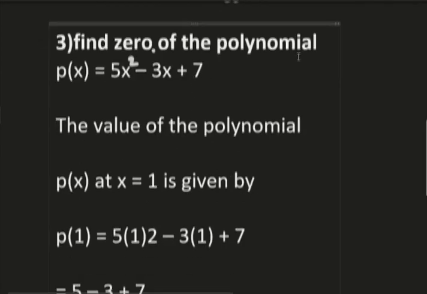Find the 0 of the polynomial. Here the value of the polynomial at x is equal to 1. We have to find the 0 of this. It means we have to simply check. The question is a little wrong.